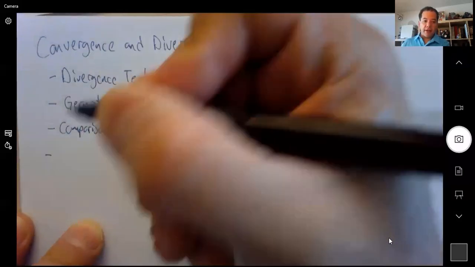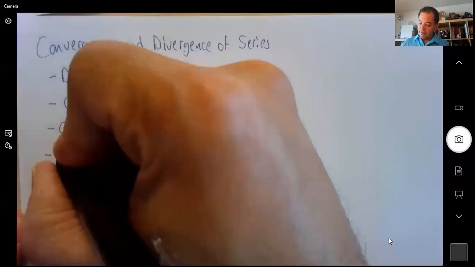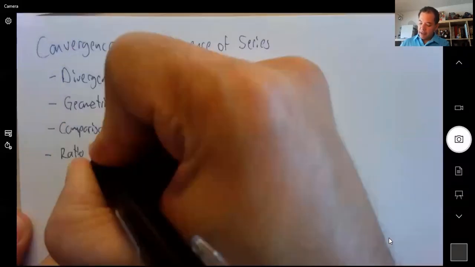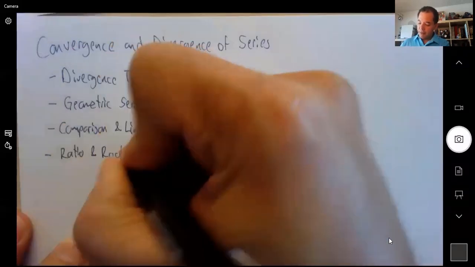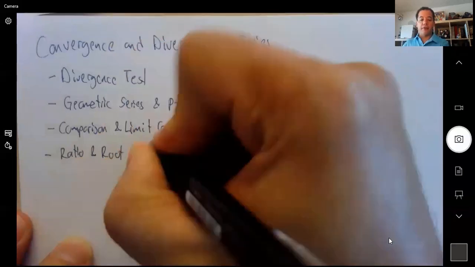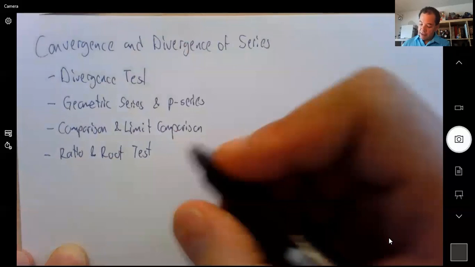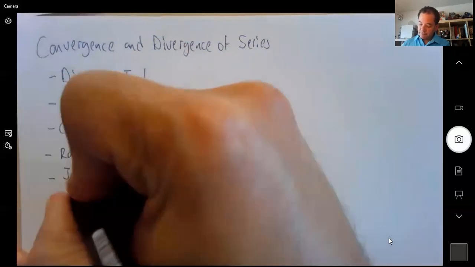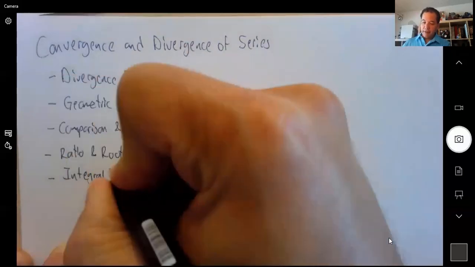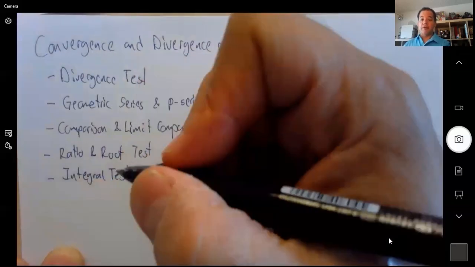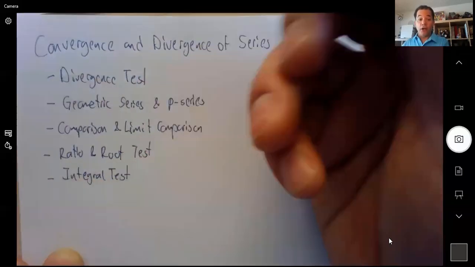Then we have the ratio test and the root test. I'm going to group them together again because they sort of apply to the same type of problems. And then we have the integral test, which is a good test to try, but it's often difficult because you need to do an integral, right?